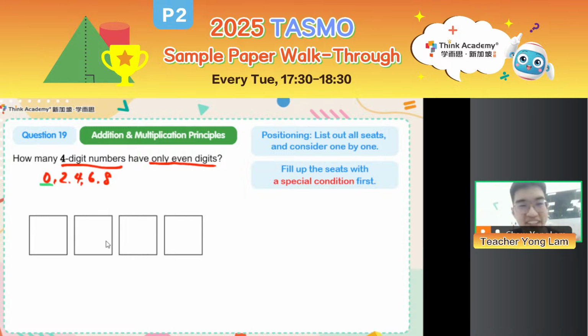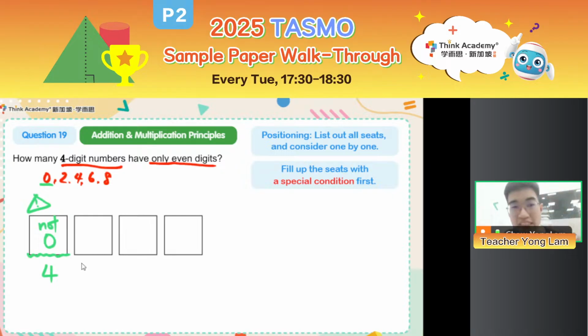0 cannot appear at the highest place value, which means at the thousands place, I cannot put 0, right? It must not be 0. So in the thousands place, how many ways are there for me to select an even digit? That's right. 4 ways, right? It could be 2,000, 4,000, 6,000, or 8,000. Right. So this is the seat with a special condition. We always start considering from that.